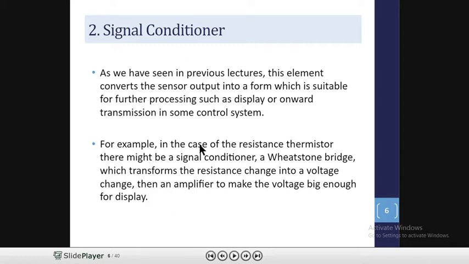So what is happening here: the sensor senses, then its signal is sent to the signal conditioner. In case of thermistor, the signal conditioner is a combined unit of Wheatstone bridge and the amplifier. The Wheatstone bridge senses the small change in resistance, and then the amplifier amplifies that change in voltage, making it a big voltage so that it can be displayed.